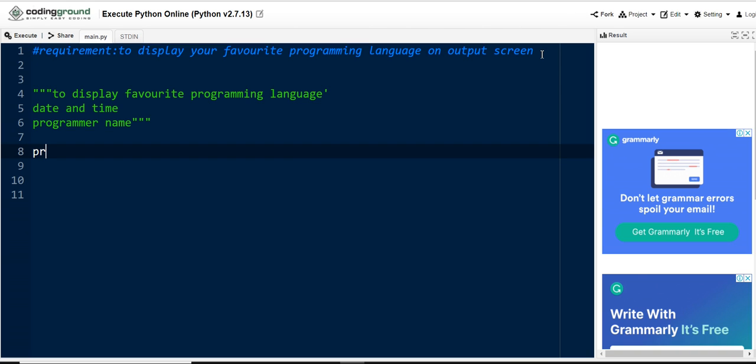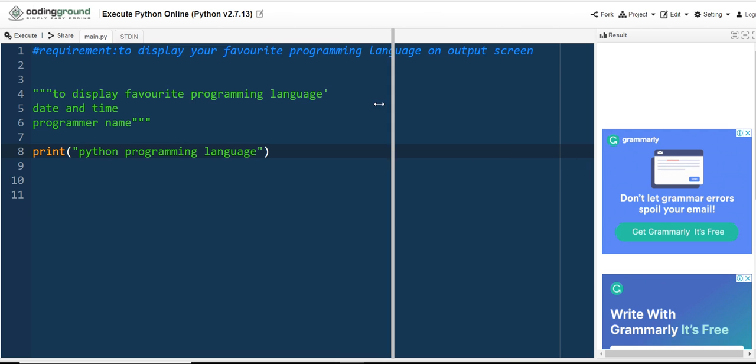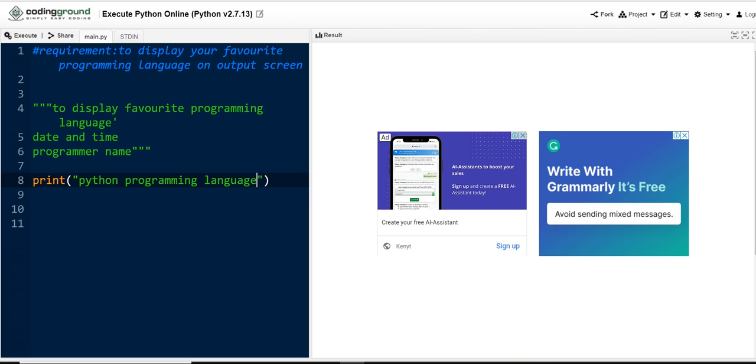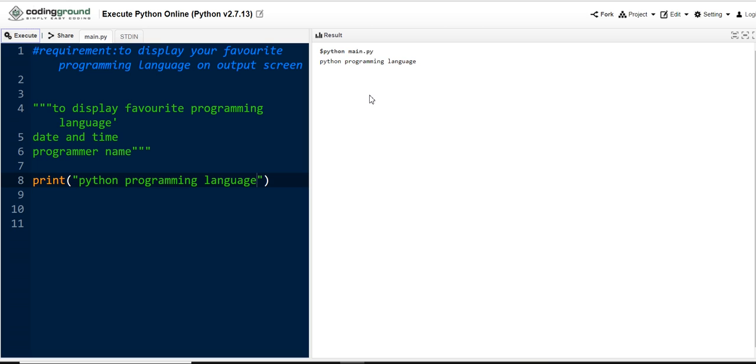Let me fulfill our requirement by writing the Python code. For output we have the print function. In the print function we need to print our favorite programming language. My favorite programming language is Python. So I am keeping Python programming language inside the print function, so it will be displayed on the output screen. Let me run this program so that the output will be displayed. Yes, we have got our result, Python programming language, as the output.